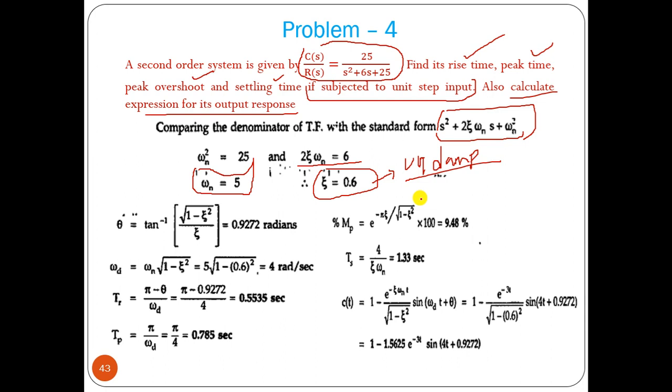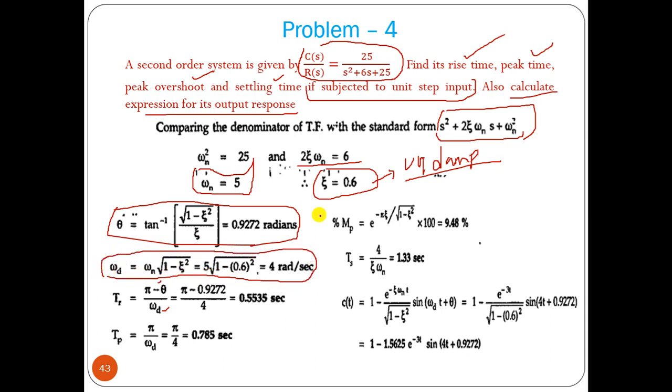So now we have to find all those values: peak time, rise time. The rise time formula is (pi minus theta) by omega d. So we need to find theta and omega d. Theta equals tan inverse of root of 1 minus zeta square by zeta, in radians. So you can find the value of theta. Omega d is omega n into root of 1 minus zeta square, in radian per second. So we know theta and omega d, and pi is known, so you can put this value and find tr.